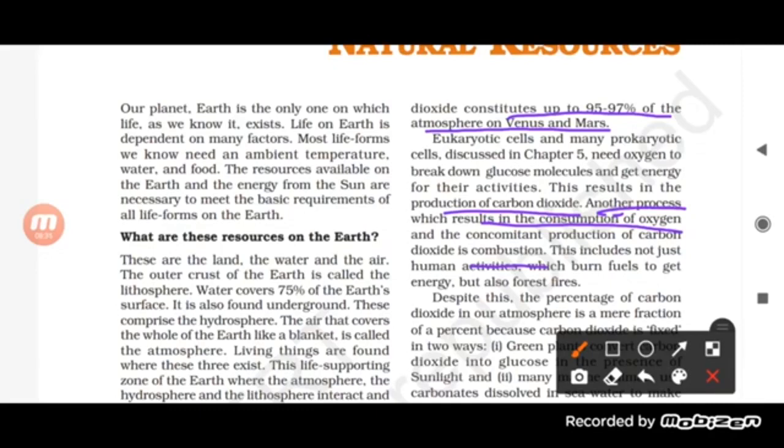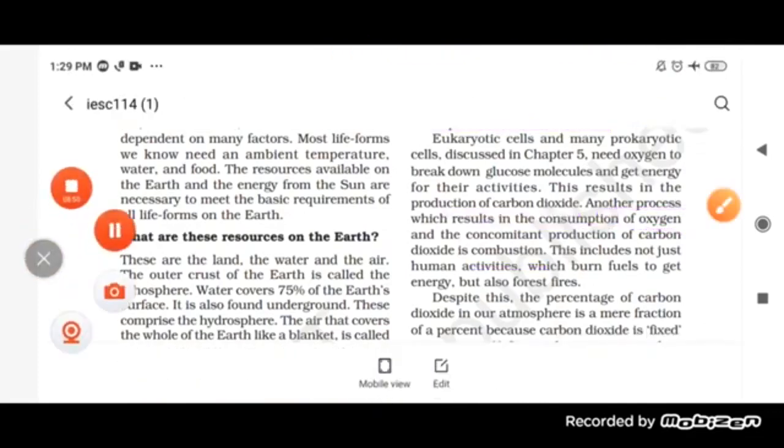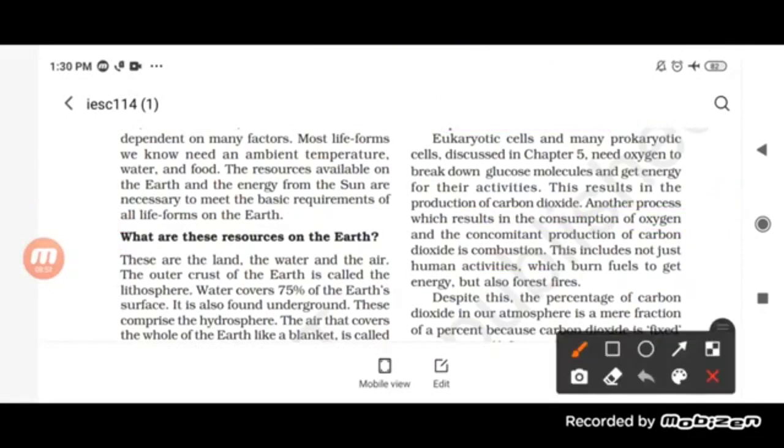So oxygen is important, as it helps in the process of combustion. Carbon reacts with oxygen to form carbon dioxide.